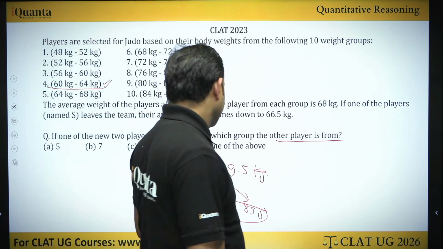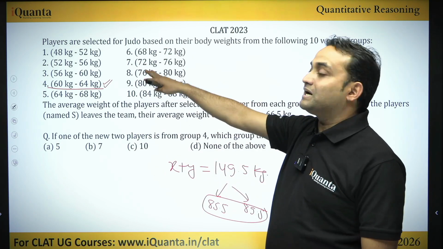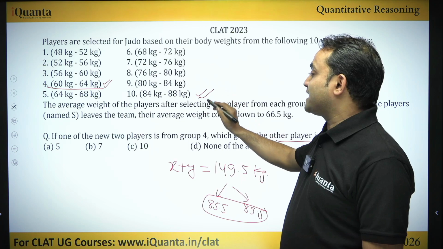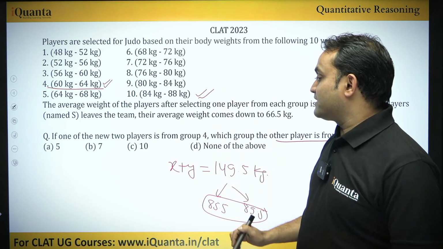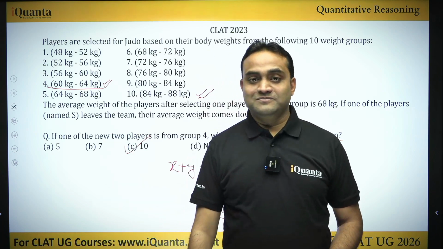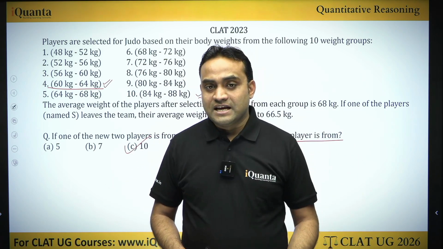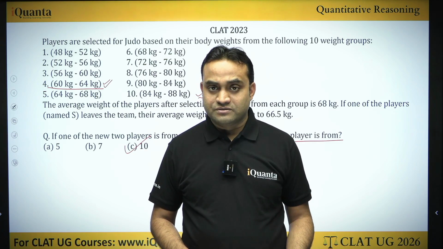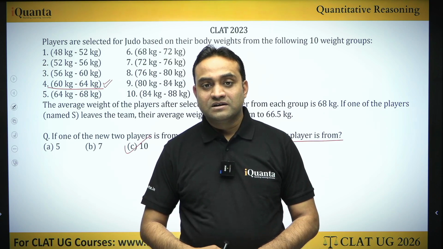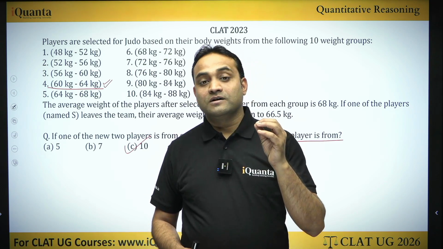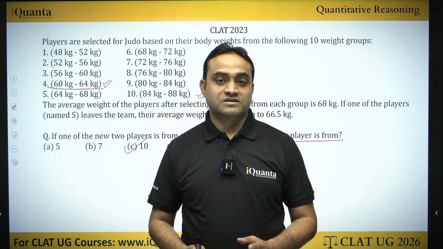Which group could this be? Check this. It cannot be any group till 9. Only group 10. Only a player from group 10 can have this property, right? So our answer is option C. So you can see how easily we were able to solve these questions once we understood the problem, right? And if your concept on average is good, then definitely a cakewalk set, right?